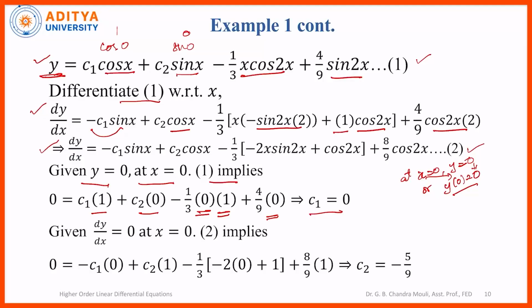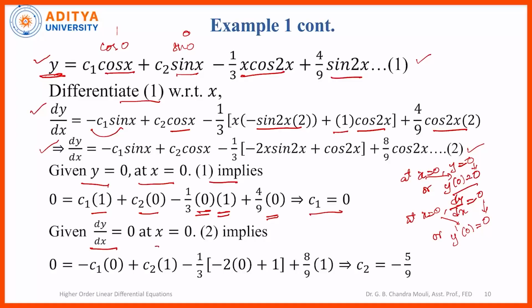Now the second condition is at x is equal to 0, dy by dx is 0. So this is applied on equation 2, because 2 represents dy by dx. Sometimes this condition is also represented as y dash of 0 is equal to 0. So this is the y dash value and this is the x value. So apply this condition on dy by dx, which is given by equation 2.